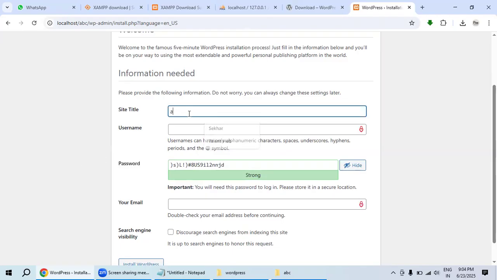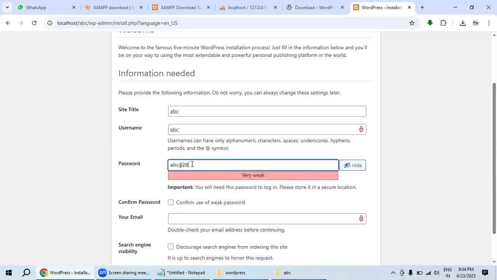So the site title is ABC, and the login username is ABC. For the password, I will go with ABC@2025. Confirm password. It is a weak password, but since we are using localhost, a strong one is not required, so we can accept that.